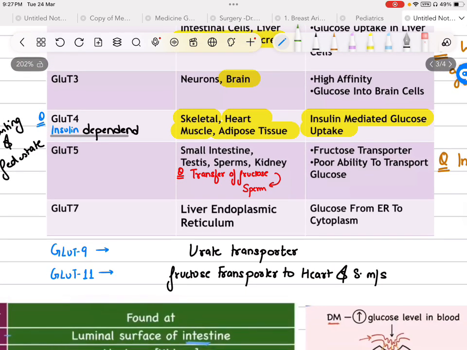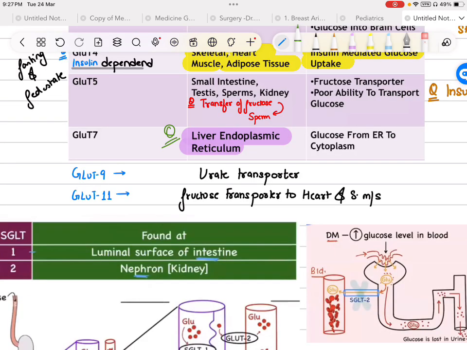Then we have GLUT7. It is present in the liver endoplasmic reticulum. There is no PYQ on this, but we are expecting that a question can come on it, so just mark this up. Then we have GLUT9, which is a urate transporter. It is also a PYQ. Then we have GLUT11. It is a fructose transporter to heart and skeletal muscle.